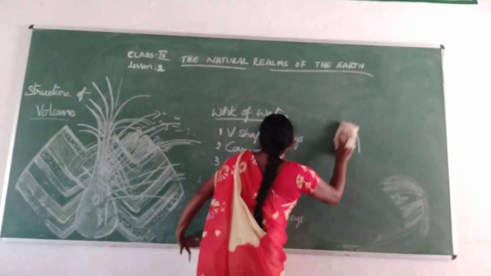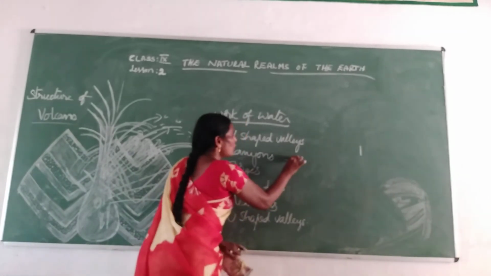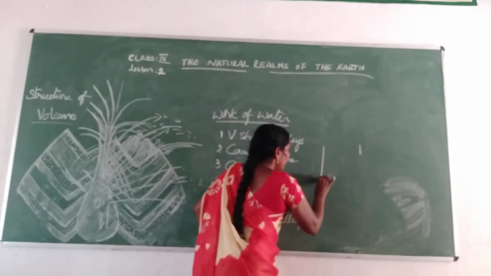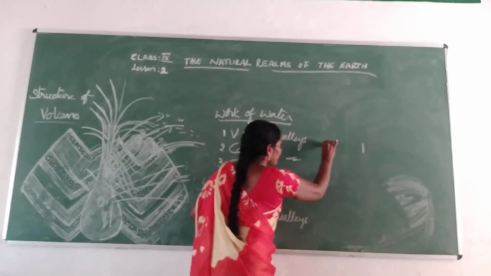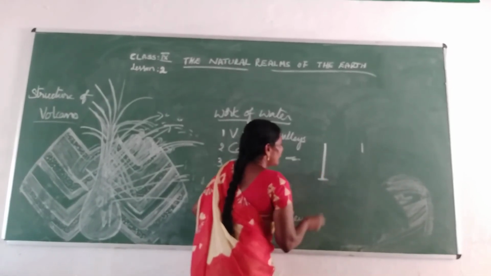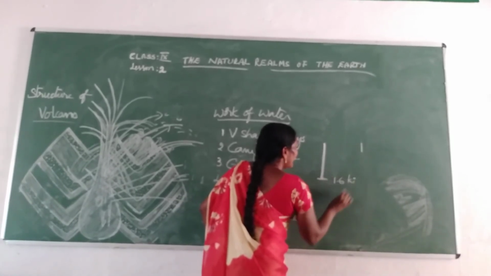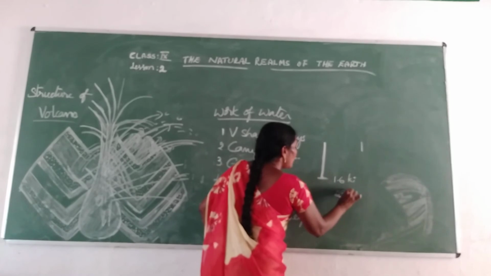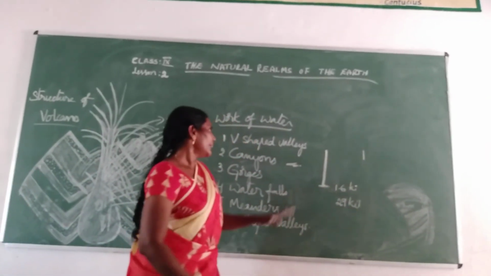And then the second one is canyons. Canyons means it is more depth. That means it will be from 1.6 kilometers to 29 kilometers in depth. So that is called a canyon.